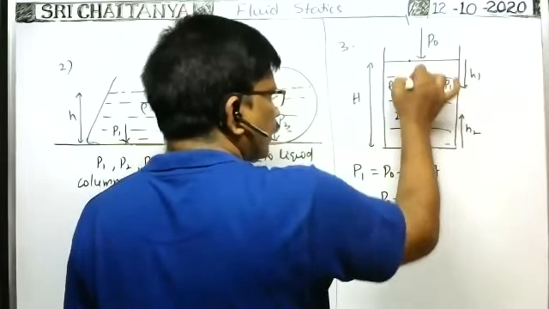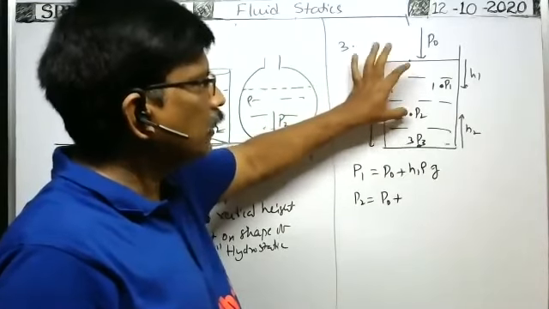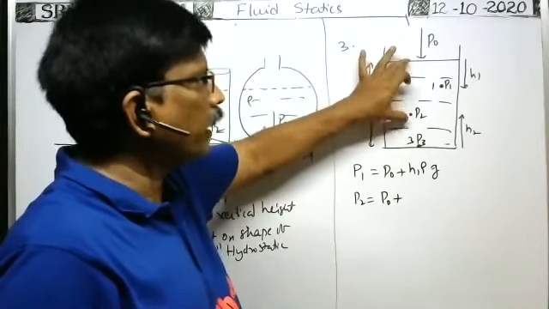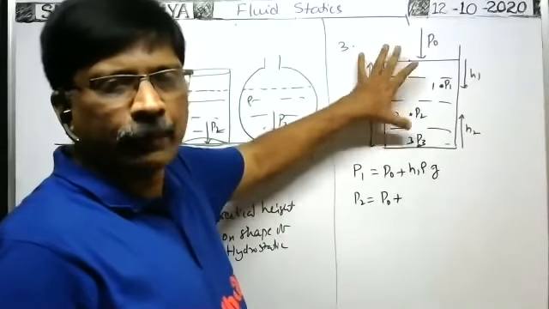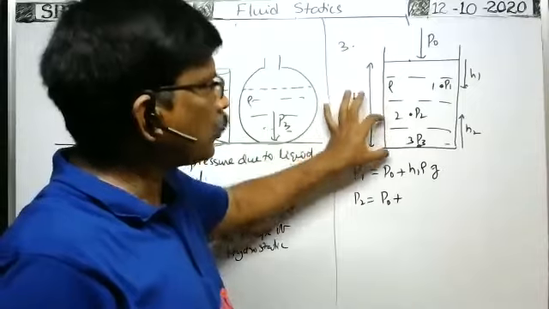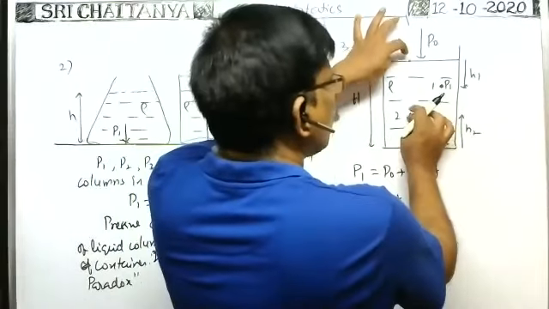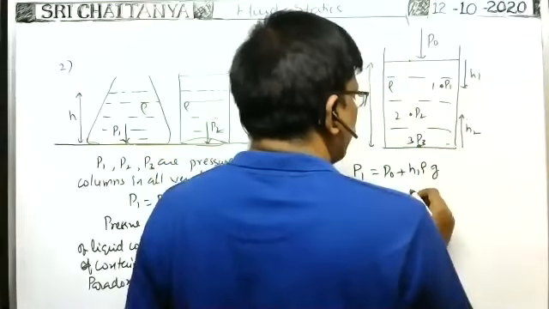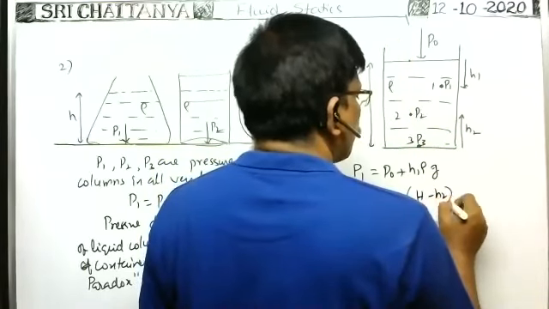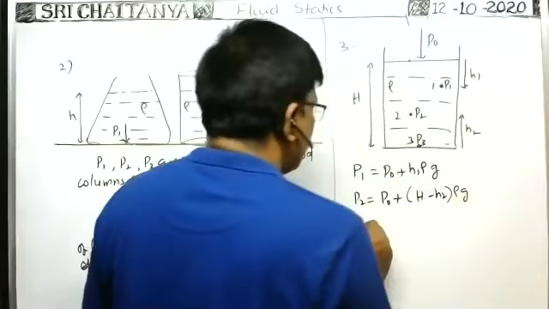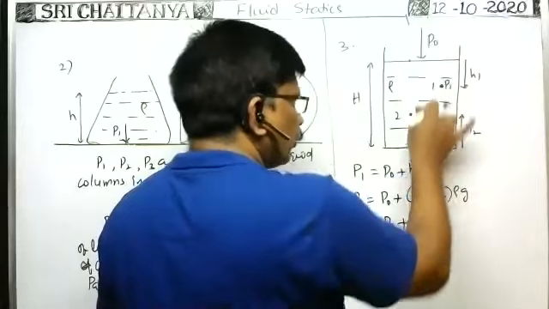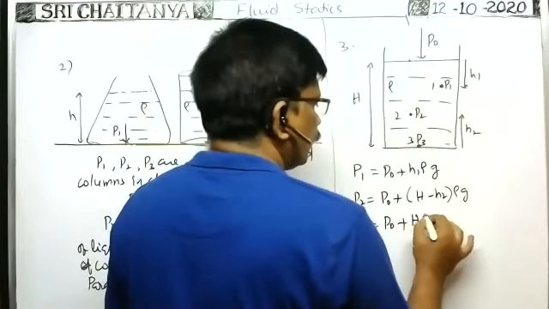In order to find the pressure at this point, atmospheric pressure acts, and pressure due to the height of the liquid column above this point also acts. What is the height of this liquid column? Capital H minus h2, no? Capital H minus h2 gives the depth of this point. That's why the pressure is P0 plus (H minus h2) into density into g. P3, the pressure at the bottom, is equal to atmospheric pressure P naught plus the pressure due to depth of the liquid column, H into density into g.